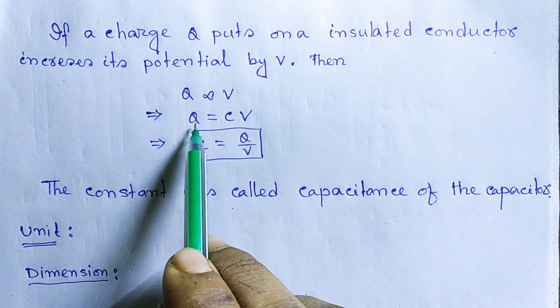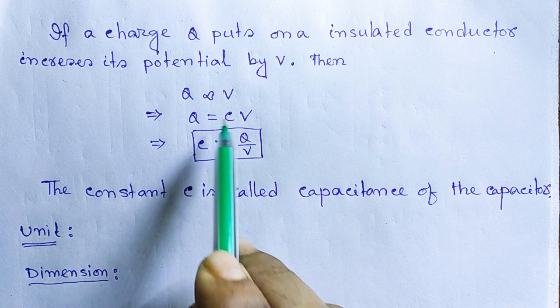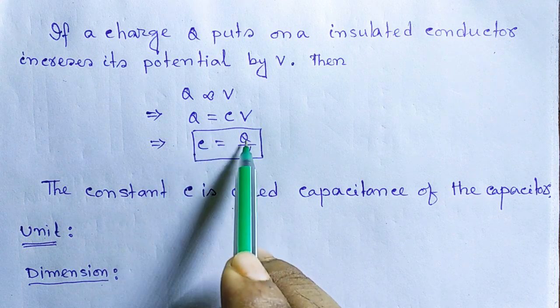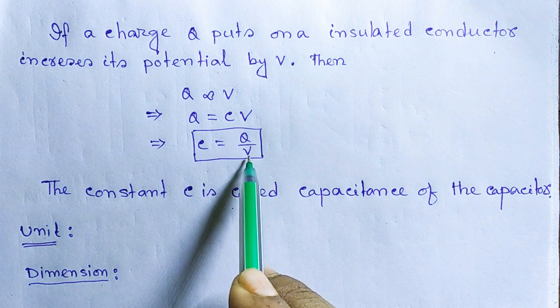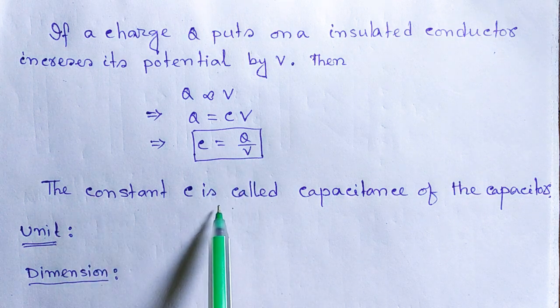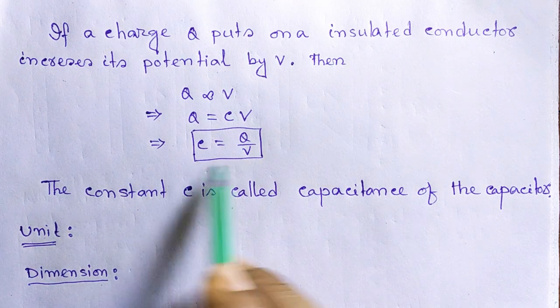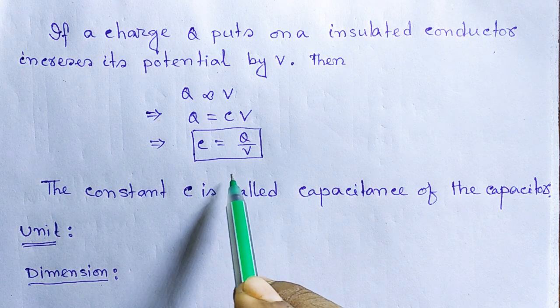So we can write Q equals to a constant C into V. Now C is equals to Q by V. The constant C is called the capacitance. So C is the capacity of the conductor.